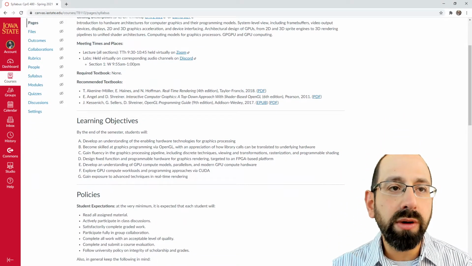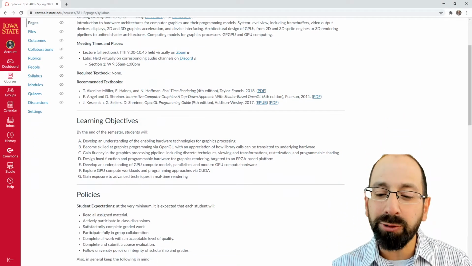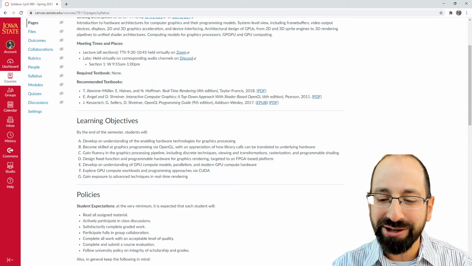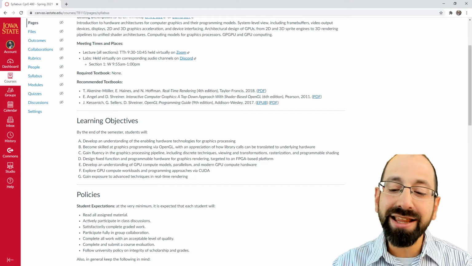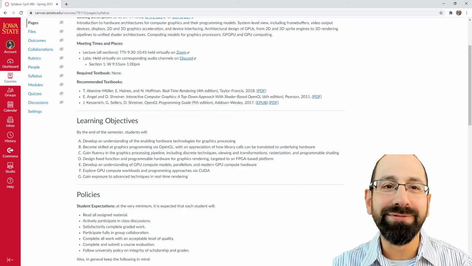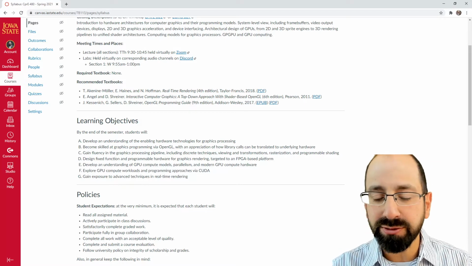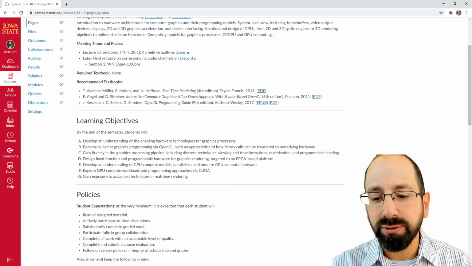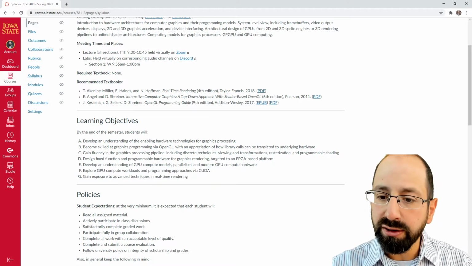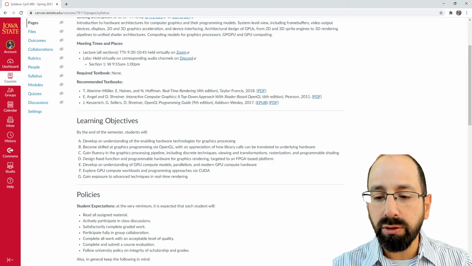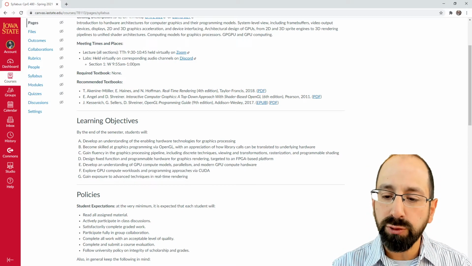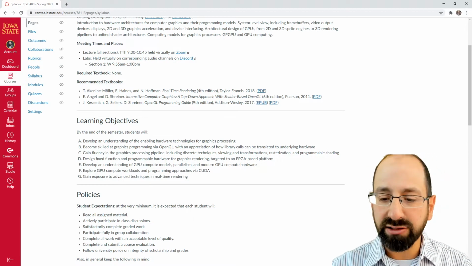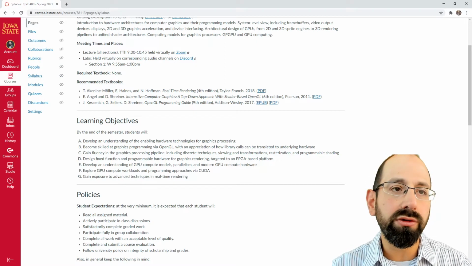We do have some, I would say, recommended textbooks, but no required textbooks for this semester. So I'm not saying you have to purchase any of these. If you can find them online, if you can find them on Canvas, if you can find them at the bookstore, that's fine, or on Amazon. But there's three different resources that I've used in developing the materials for this course. So while I'm not requiring them, they did heavily influence what this course is about. So I thought it was worthwhile to add those links there.